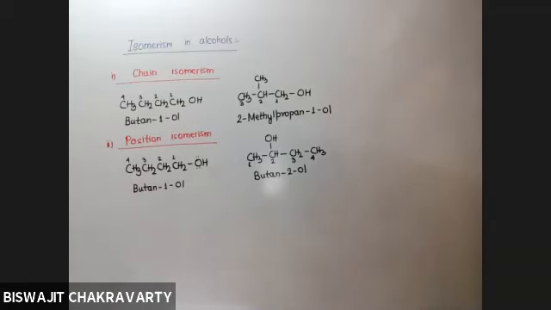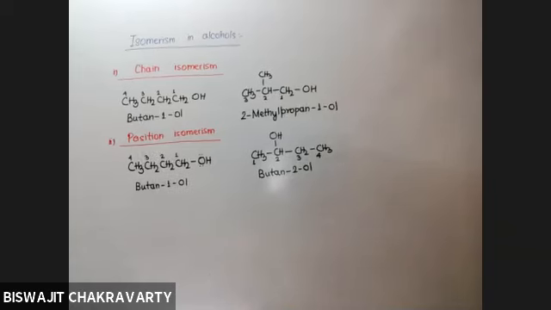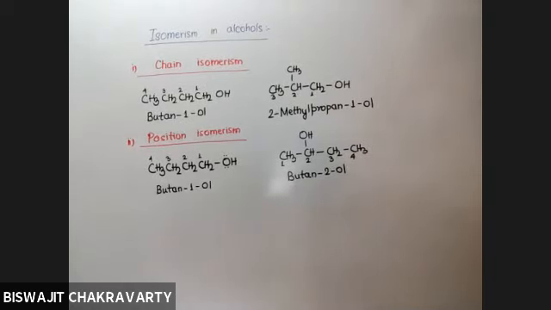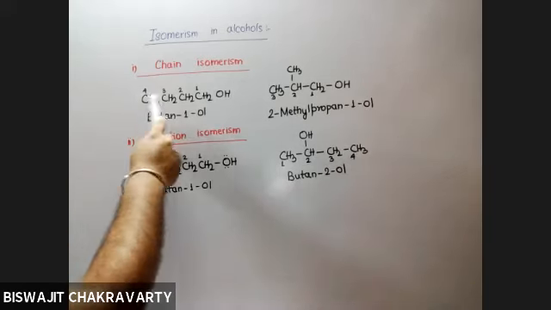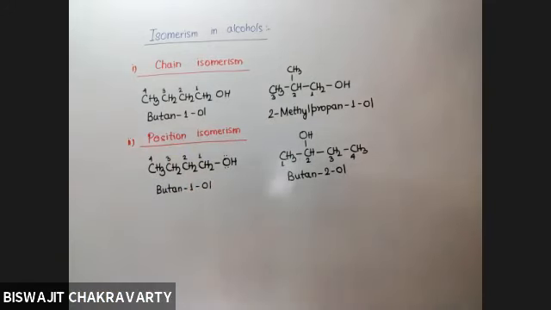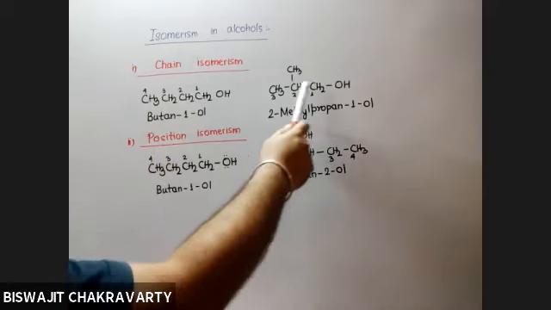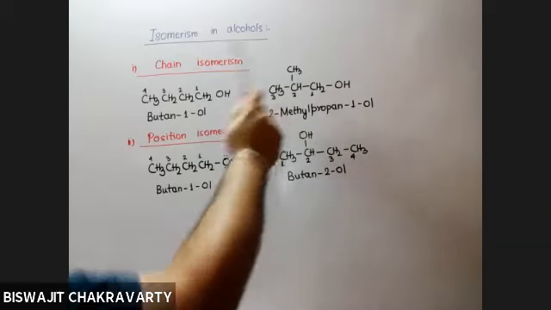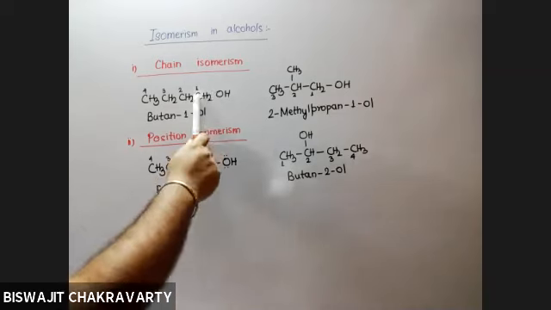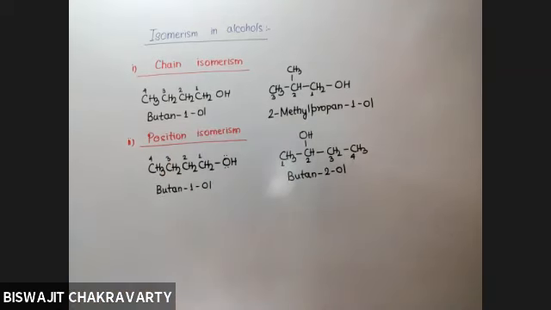Are you able to understand the differences? Sir, can you repeat chain isomerism? In chain isomerism, there is a difference in the carbon-carbon chain structure. Here, all 4 were in the straight chain, and here 3 were in the straight chain and 1 is in the branching. But the position of the OH group remains intact. In both the cases, it is at carbon number 1 or not?